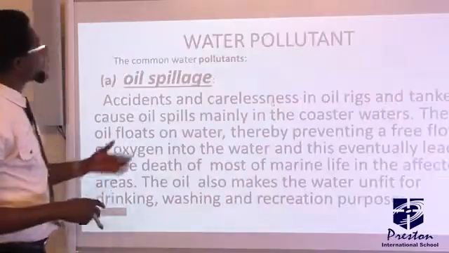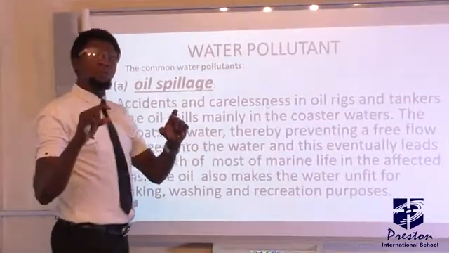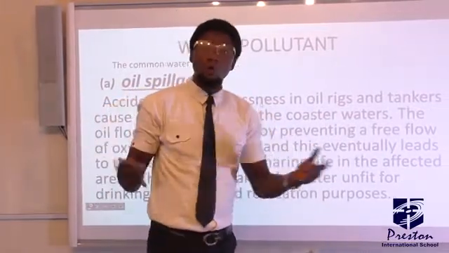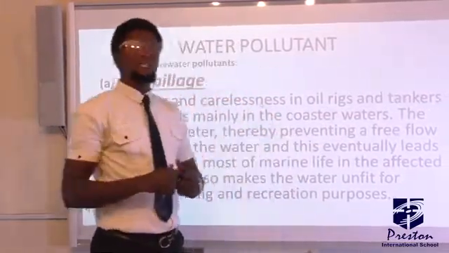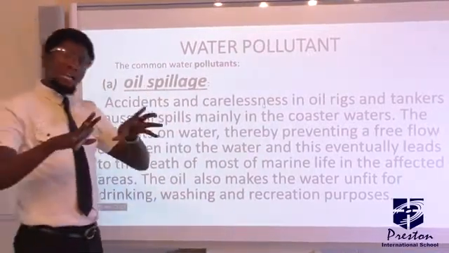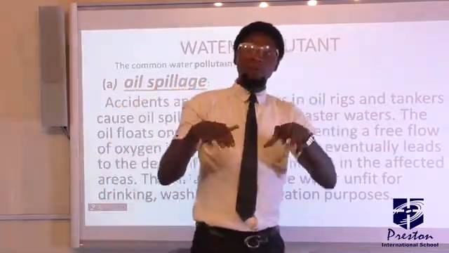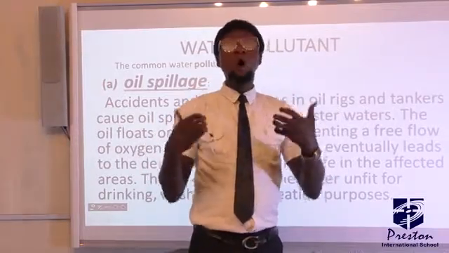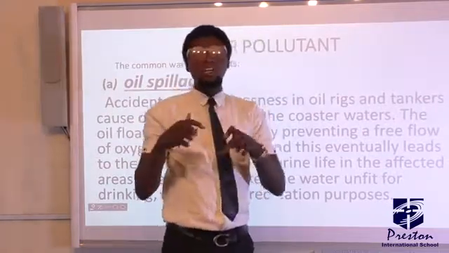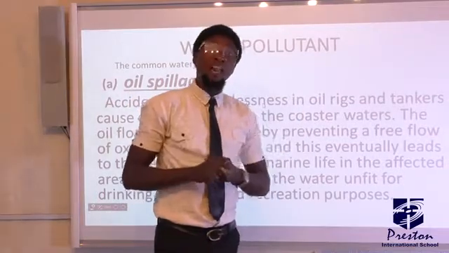Okay, let's quickly look at water pollutants. When you say water pollutants, those are things that can make water unfit, probably for drinking or for carrying out other purposes. What are the various examples of these water pollutants? Number one, we have oil spillage. Anytime you have oil spilling on the surface of water, it makes the water unfit for drinking, and it will also prevent the flow of oxygen, which is required by the aquatic organisms you have in such a water body, thereby leading to the death of the aquatic life.